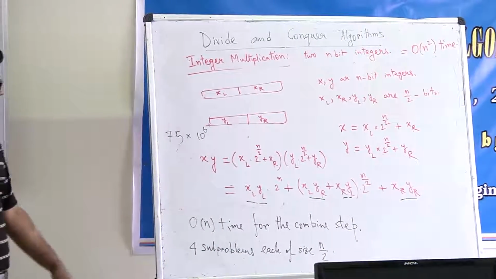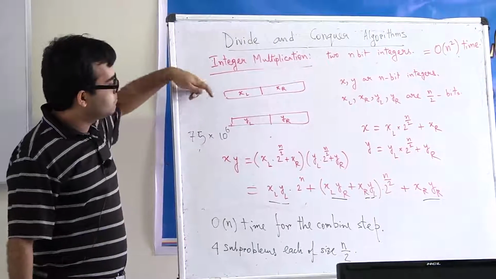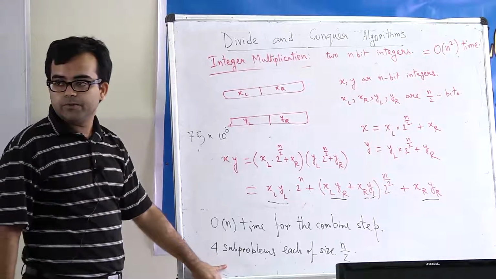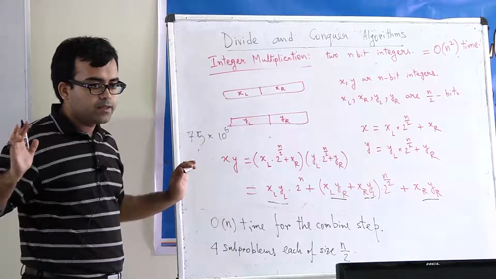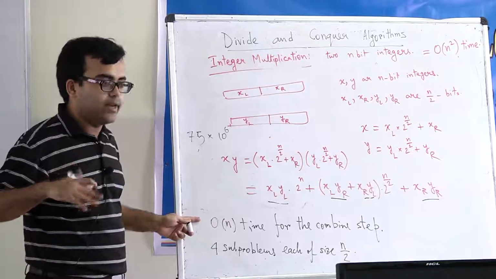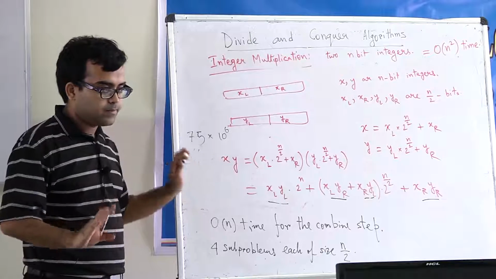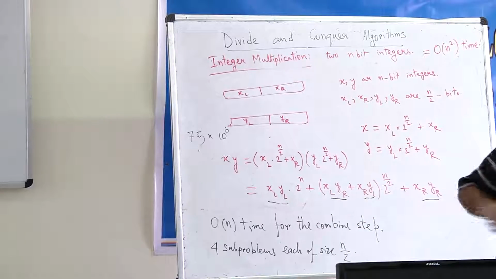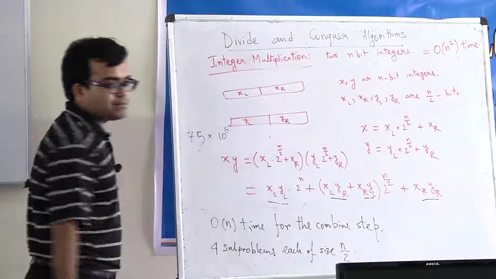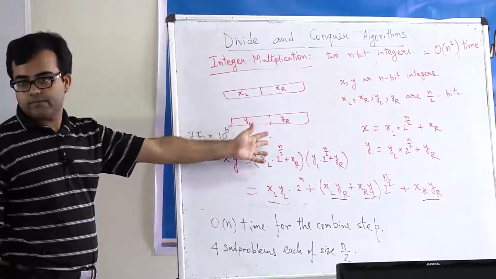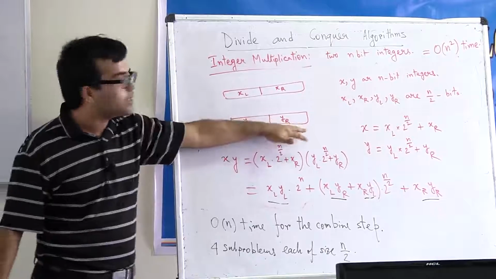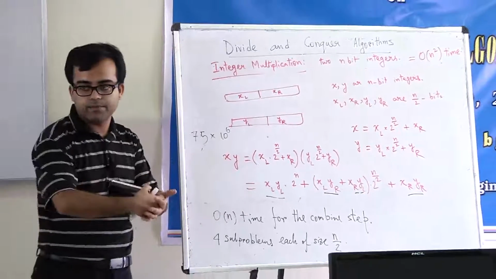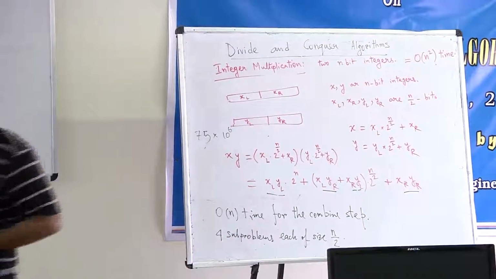So in the divide and conquer paradigm, you started with a problem of size n, you divided it into 4 subproblems of size n by 2, solved each of them separately, then to combine the solutions you spent order n time. Is this clear till now? Okay. Now the point is we are going to analyze this. What is the total running time? Because how will you solve each of these subproblems? Again using the same idea, right? So when you say XLYR, just look at these n over 2 bit integers, split them into half, you get 4 n over 4 bit integers, again multiply them and do this. So now we want to analyze this running time.